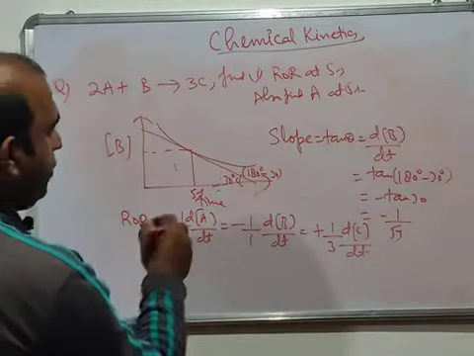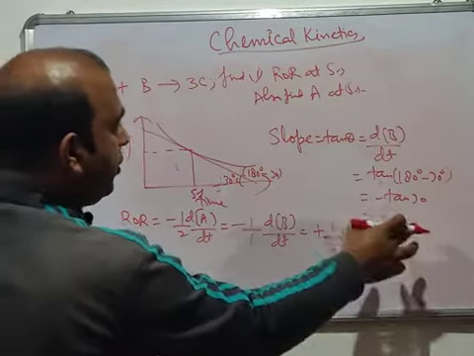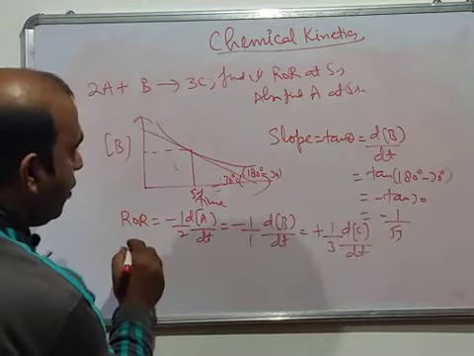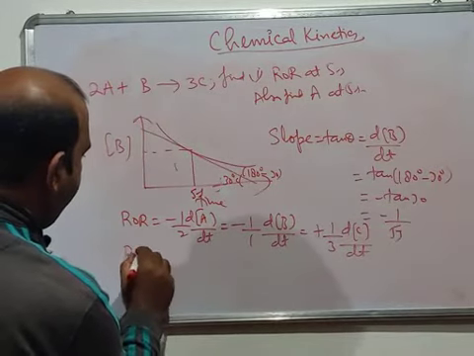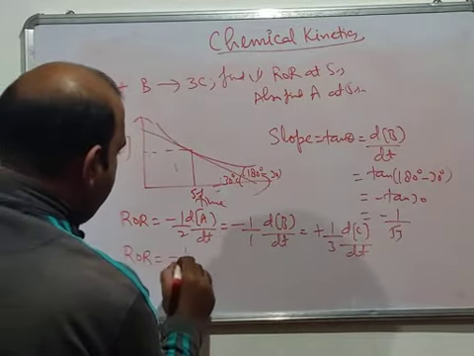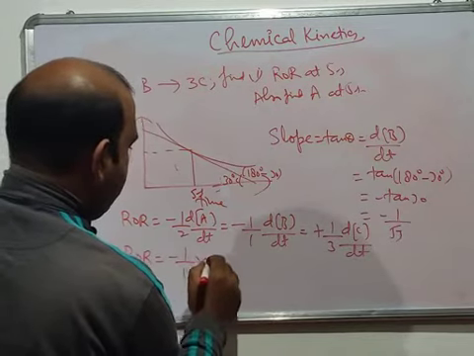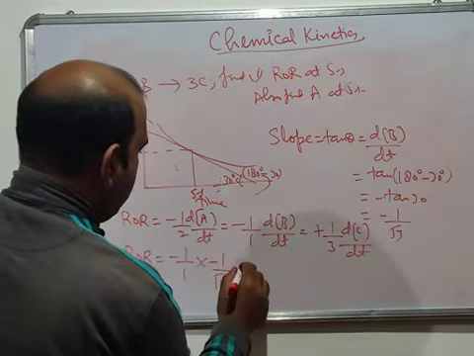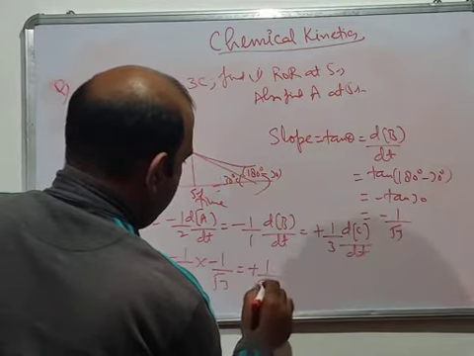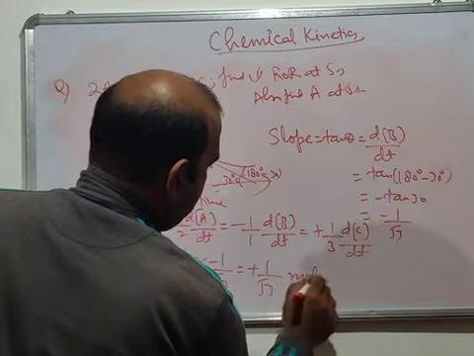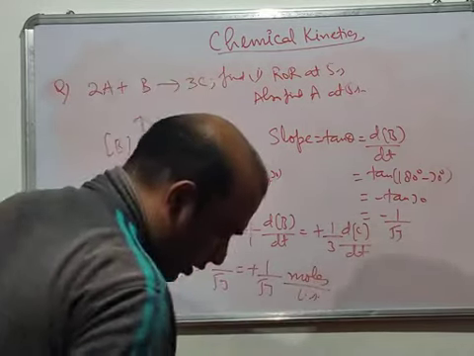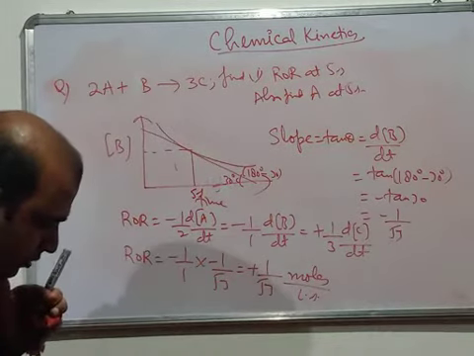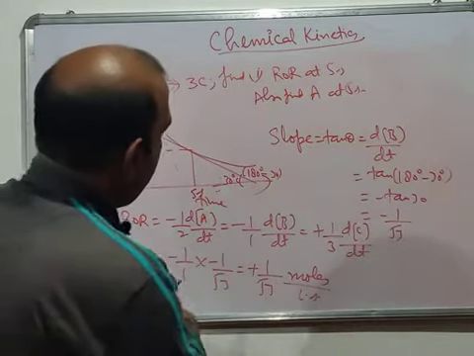So now we have to find it in terms of dB by dt. ROR will be equal to minus 1 by 1 dB by dt. It's minus 1 by under root 3, so it will be simply plus 1 by under root 3 moles per liter per second. So the rate of reaction we have found is 1 by under root of 3.